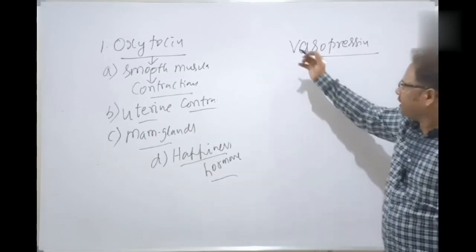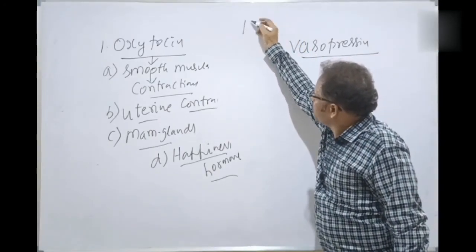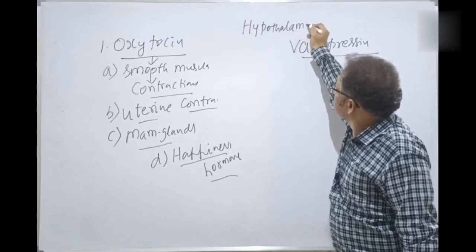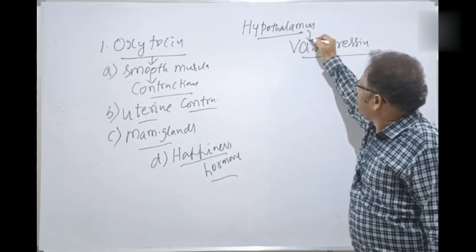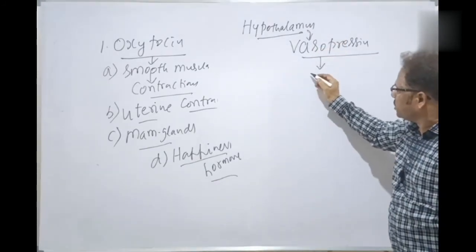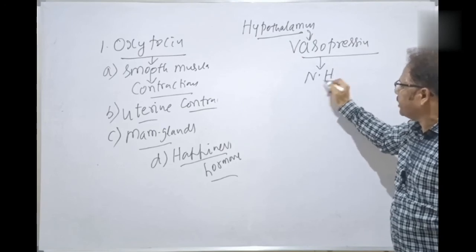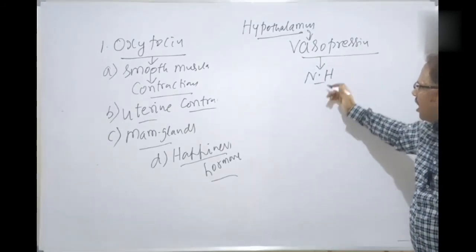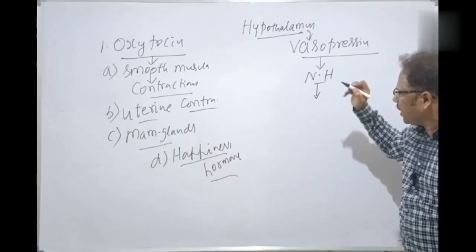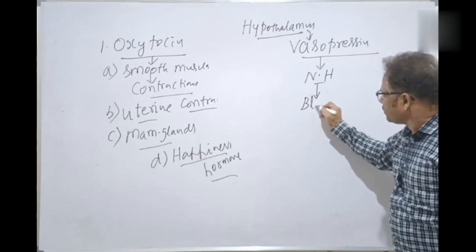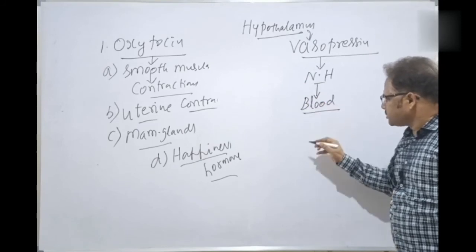So I am writing this total flow chart. All of you write on this chart. Hypothalamus releases the vasopressin, and it reaches which one? Neurohypophysis, NH, I'm writing here, and it is stored here. And when the body requires it, it is released into which one? Blood.